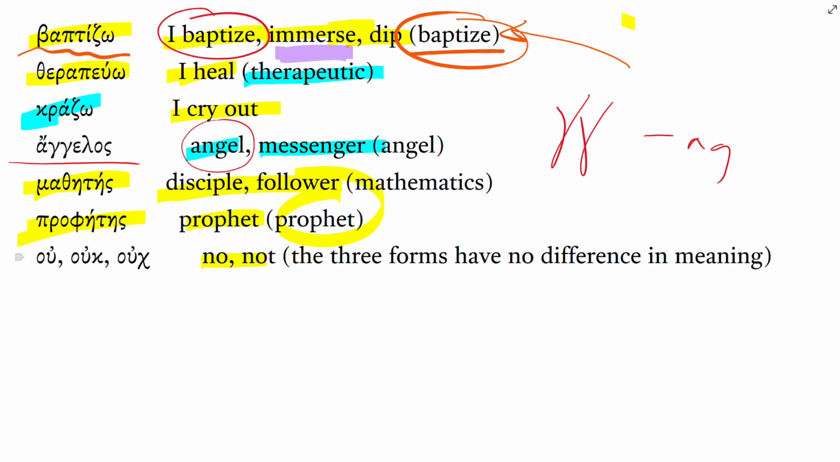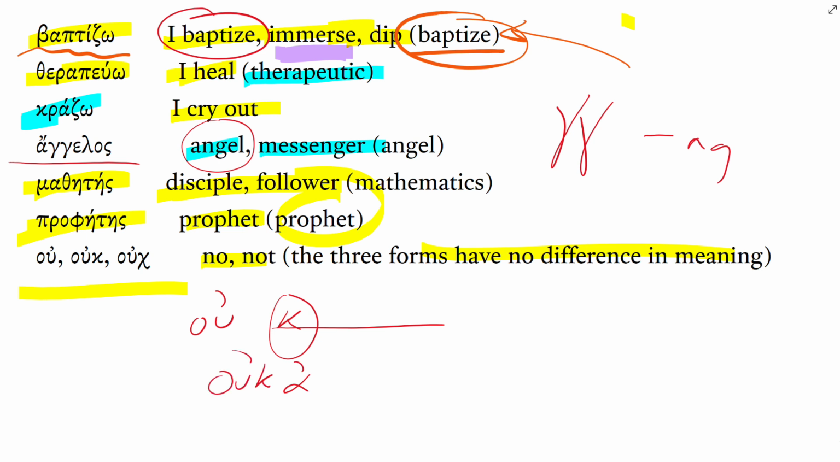And then this is different forms of the Greek word for not. They mean the same thing. It's just they're written differently depending on the word that follows, what it begins with. If the word begins with a consonant, you use oo. If the word begins with a vowel with a smooth breathing mark, you use ook. If the word begins with a vowel with a rough breathing mark like that, you use ooch. It's just the same word.